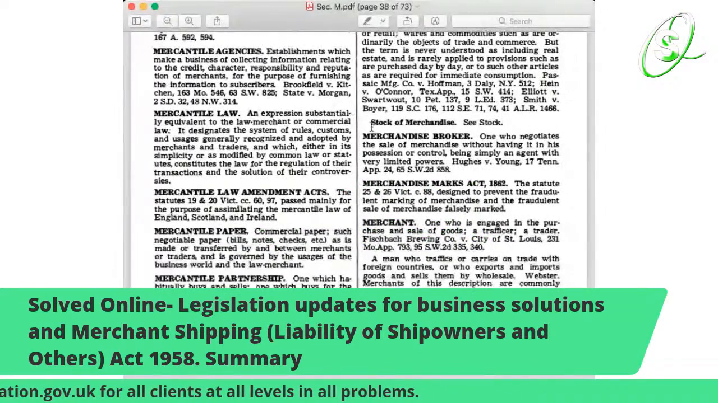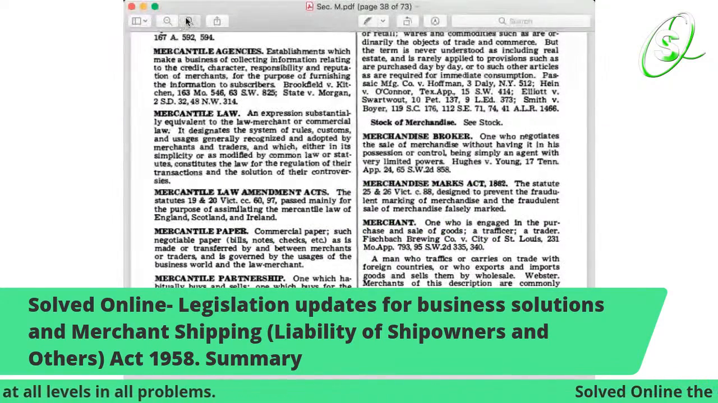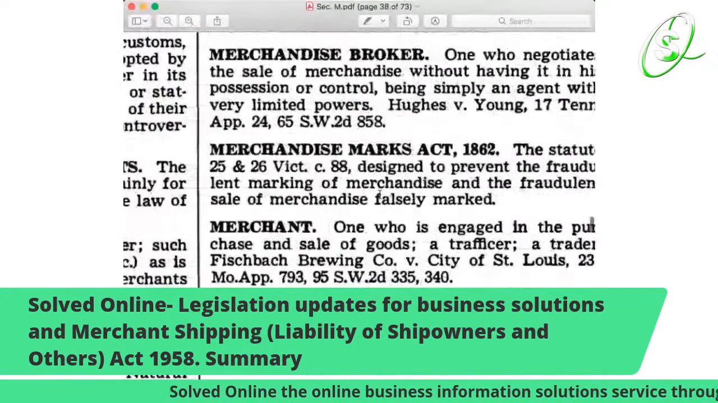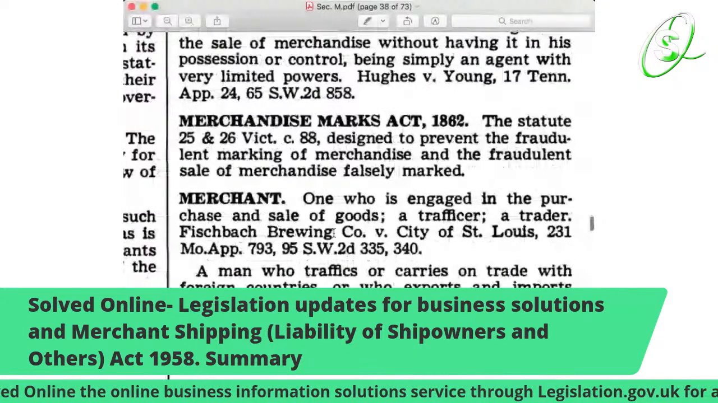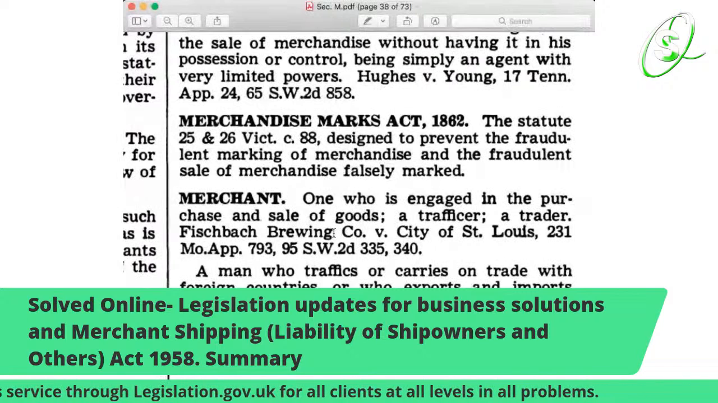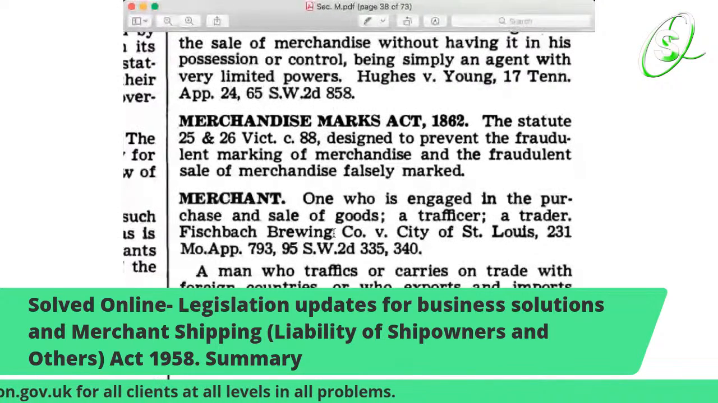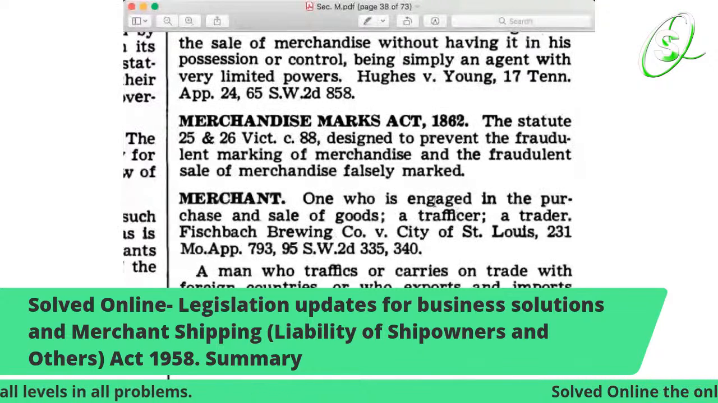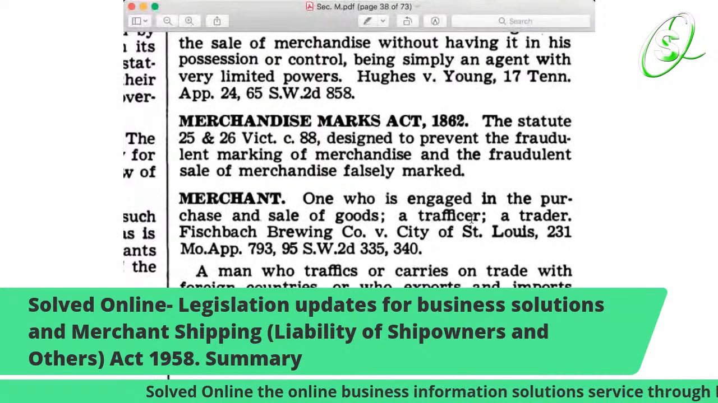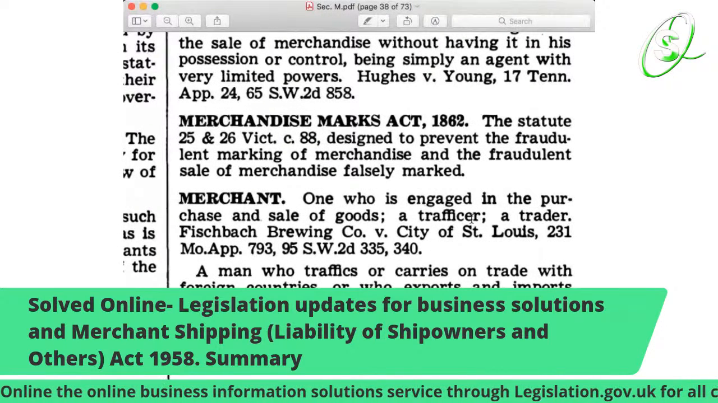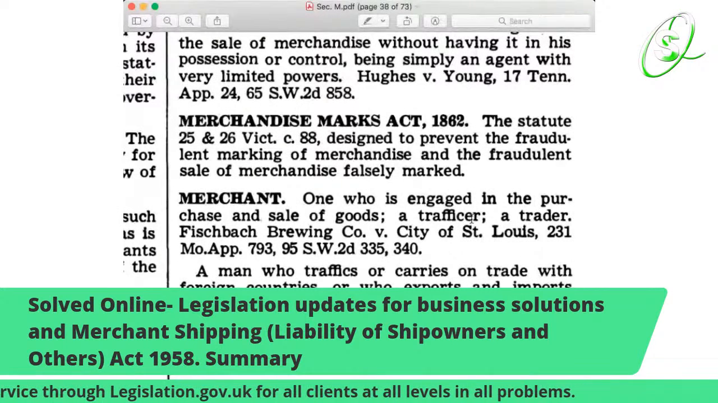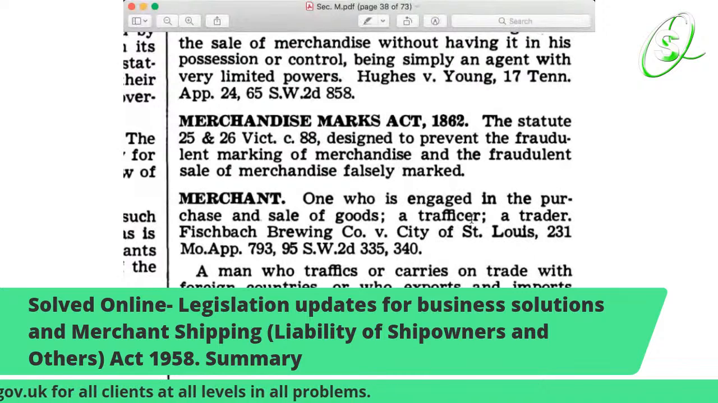So the word of the day is merchant. Look what it states, merchant. One who is engaged in the purchase and sale of goods, a trafficker, a trader. See, as you see, it's just like I mentioned about human trafficking. It's all the same. It's traders, all the same. Merchants, everything is still the same.